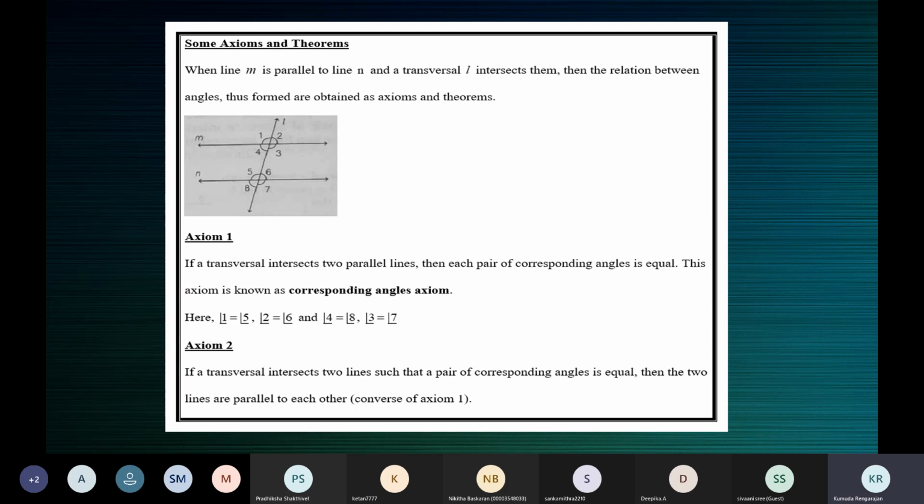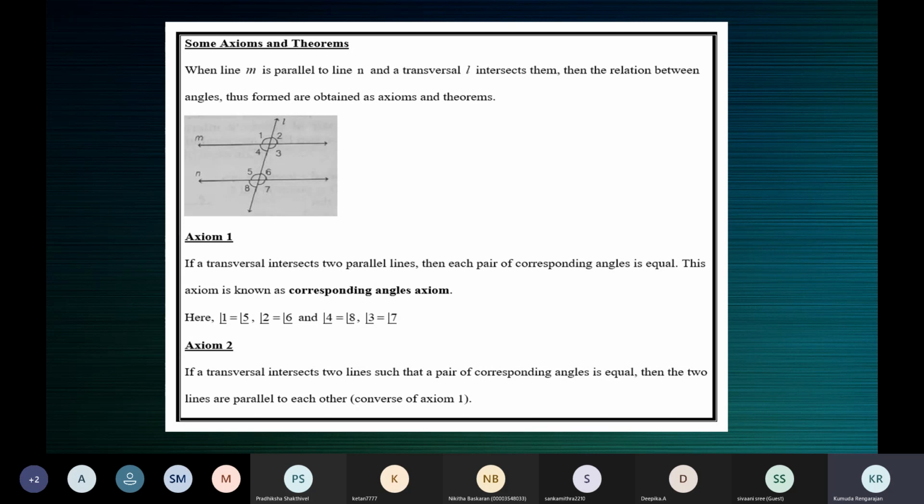So this is the converse of the corresponding angles axiom. The first one is the corresponding angles axiom. The second one is the converse of axiom 1, that is, the converse of the corresponding angles axiom.